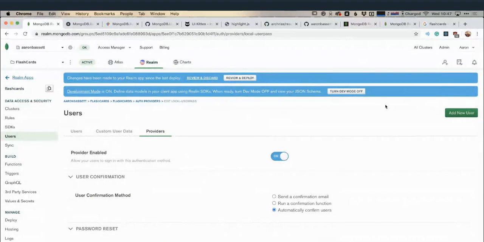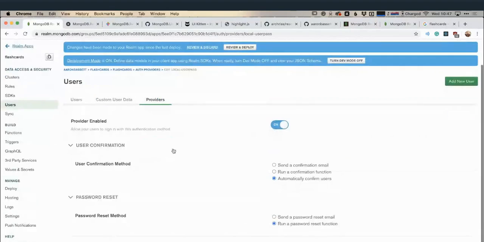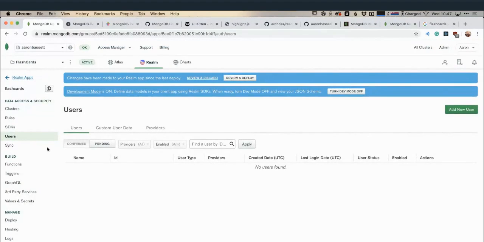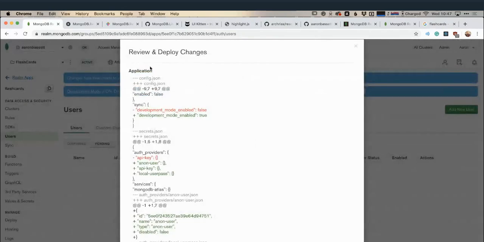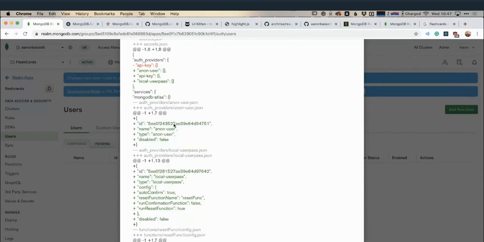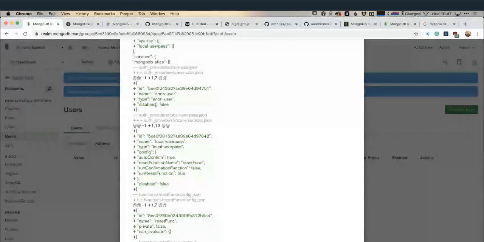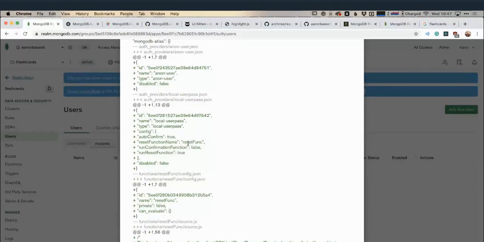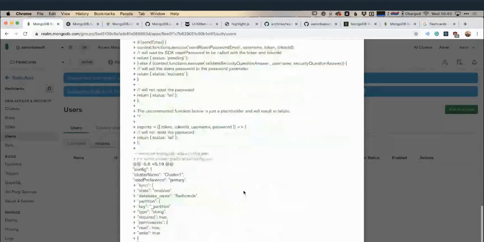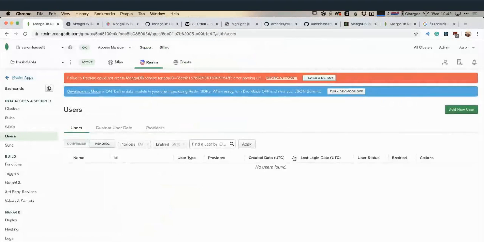So we've got our provider set up. If I was to attempt to use a new user at this point, it wouldn't let me, because while I've done all these changes here, I've not deployed them yet. So I can review my changes. I can see that development mode has been enabled, that I've set up a new auth provider, that I have my different configurations around authentication, my password reset function, etc., is all in here. So yeah, deploy is going to fail because that cluster ID is not up and running yet, so that's fine.